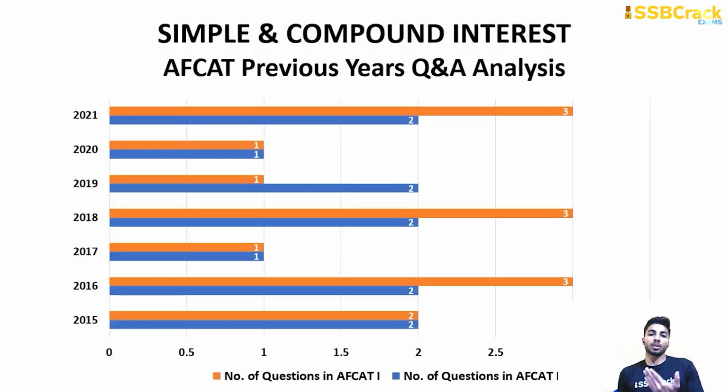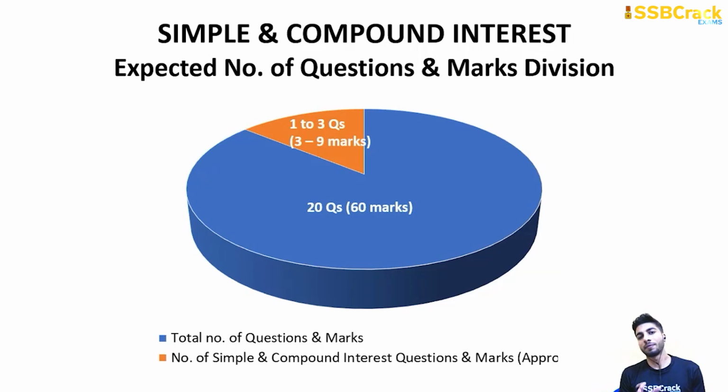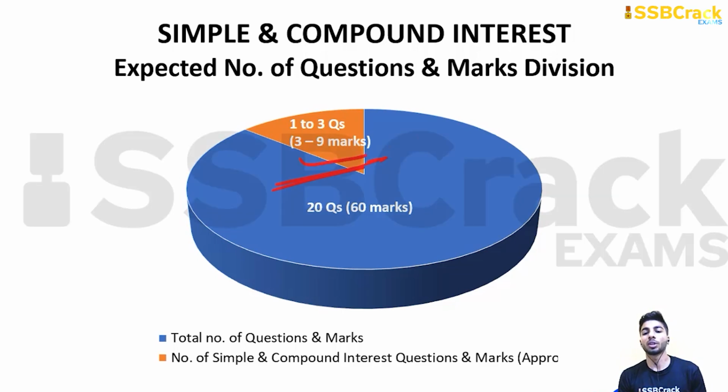Now coming to the next topic, that is simple and compound interest, SI and CI. The maximum number of questions being asked is 3 and the minimum number is 1. As you can see, these topics are fixed. There will always be 1 to 2 questions in the paper. So I suggest you don't leave these topics and cover them thoroughly. 3 to 9 marks is a very good weightage.